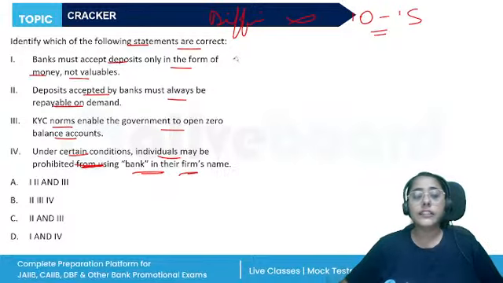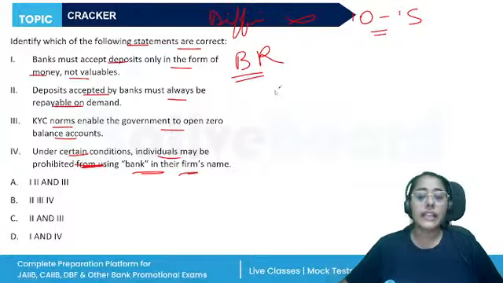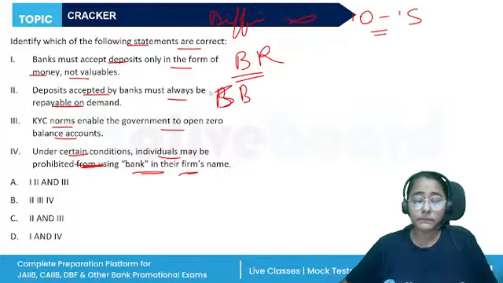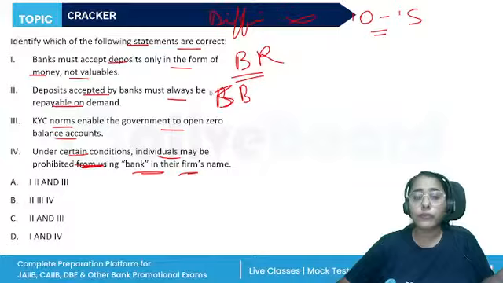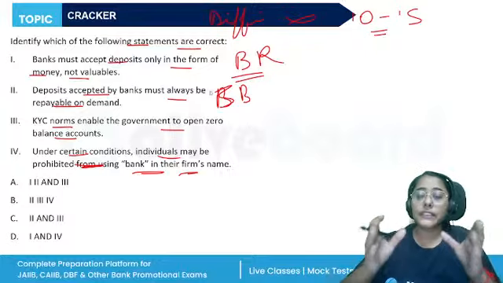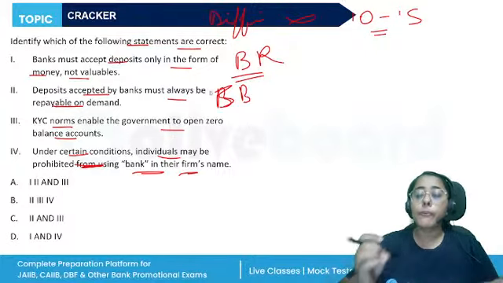Now, this question is from our Banking Regulation Act, our definition of banking given in section 5B of the act. According to the section, the banks perform two functions: acceptance of deposits from the public, and lending or investment of such deposits. Now, these deposits can be of money only, not anything else.